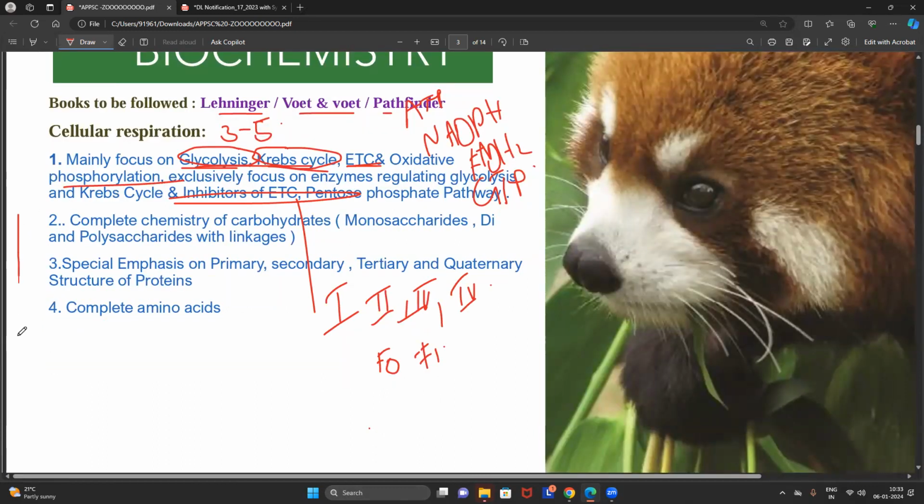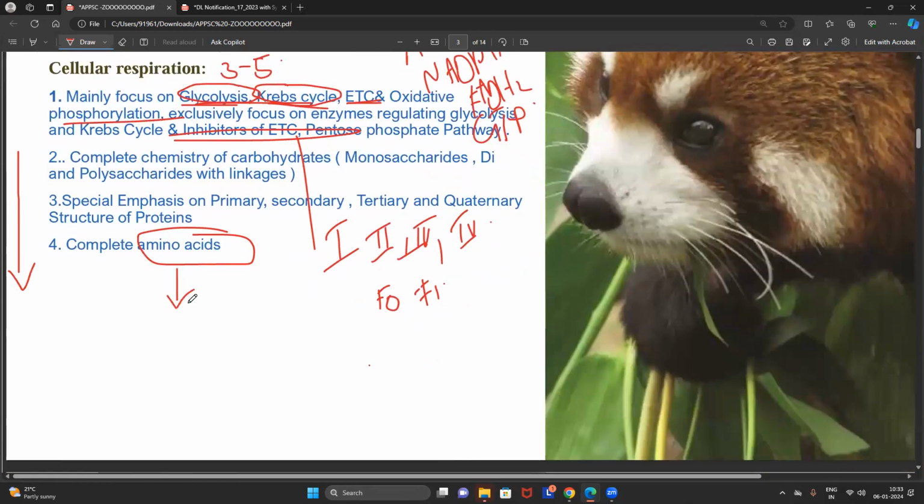And they have mentioned a very limited amount of the chemistry here. Whereas amino acid chemistry, when you're reading the amino acid, most of the students who are preparing for the JL and DL, they will just read the classification and they will leave it. No, it's not like a classification. You're not writing a 10th class or 11th standard exam. If you just read the classification, there's no use.